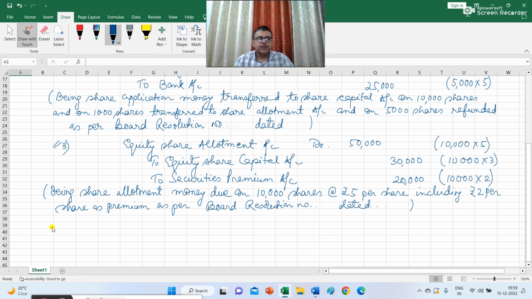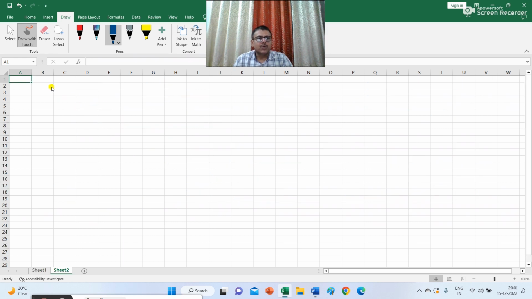Now, in the fourth journal entry, that is regarding the money that was collected on allotment, there is a small calculation because at the time of application, 5,000 amount was transferred to allotment and it is given in the question that there was a shareholder who didn't pay the allotment money holding 500 shares. So let me discuss the working here.